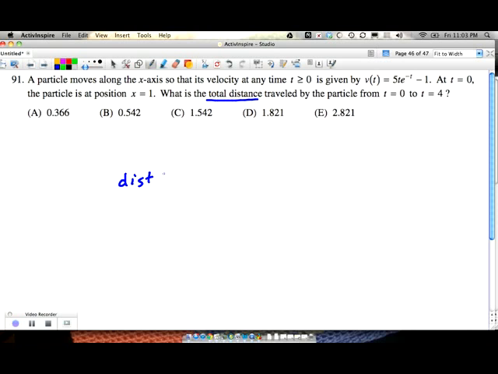Distance equals the integral of the absolute value of velocity. We're saying the distance traveled from 0 to 4.